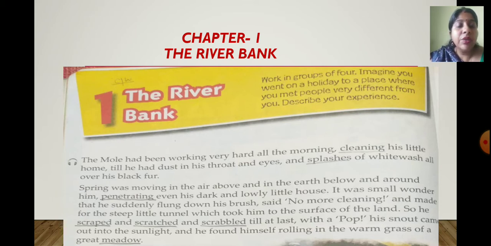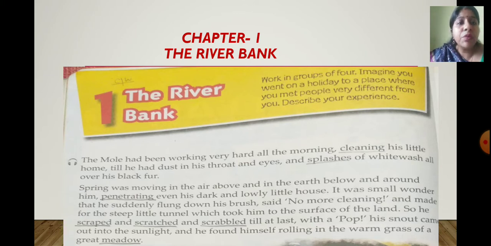So, you have seen the picture of the mole. What was the mole doing? The mole was working very, very hard from the morning, and it was cleaning its little house. All over its body, it had dust which had entered his throat and also his eyes. And splashes means drops of whitewash. So what was he doing? He was painting his house with white color. So the drops of this whitewash had dropped on his black fur. You know that his body is covered with fur.